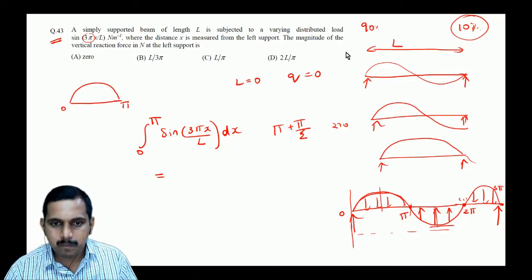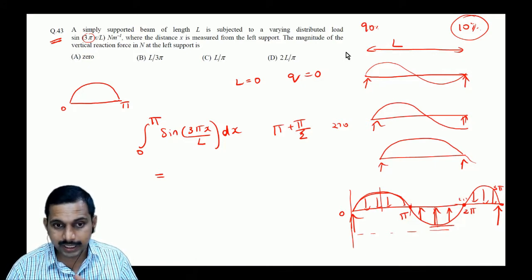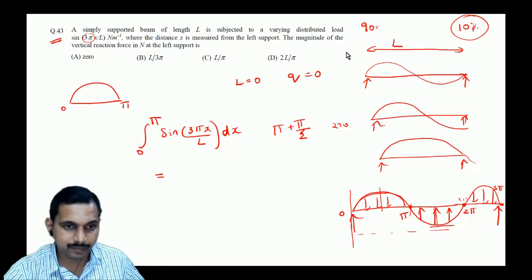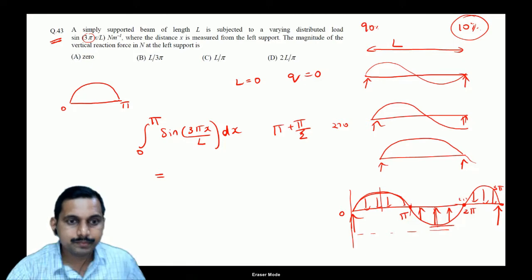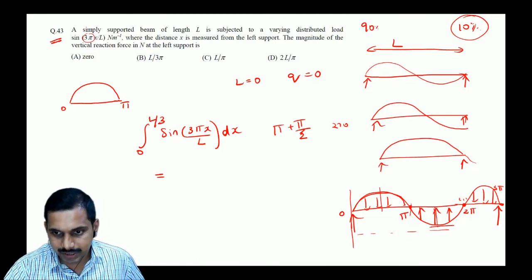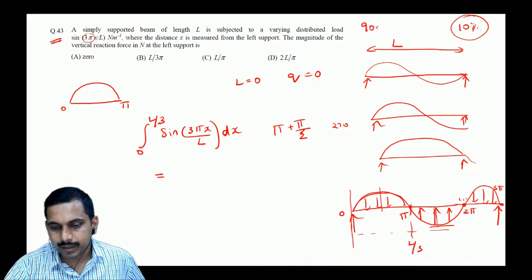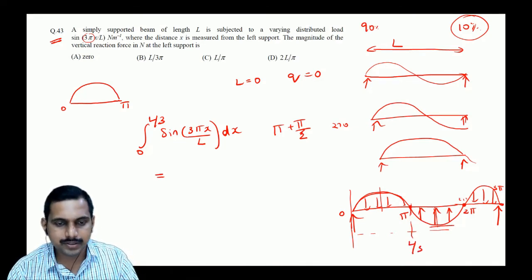Sir, will this be integral 0 to L by 3? X is the length, right? Exactly. I am very sorry. This is 0 to L by 3. My bad. Not 0 to pi, 0 to L by 3, because this is L by 3. So apply L by 3 and get the answer.